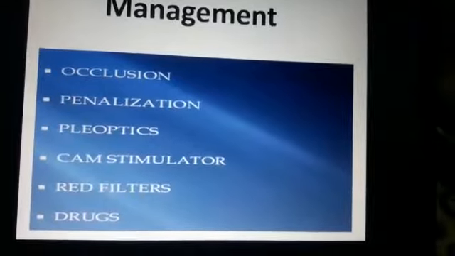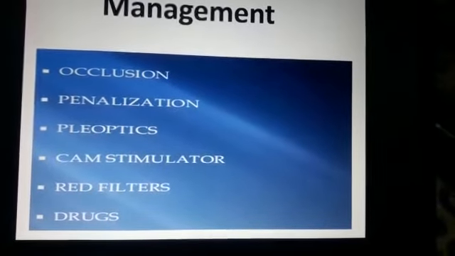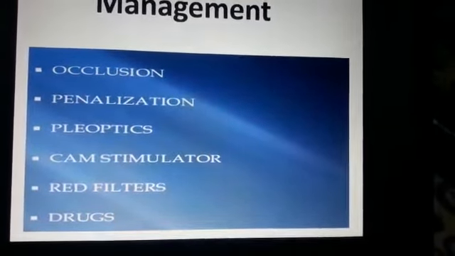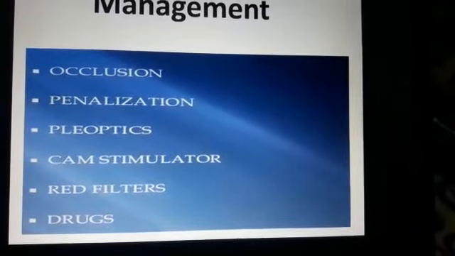Here is the management of amblyopia. First one is occlusion, then penalization, pleoptics, chemostimulation, red filter and drugs. In occlusion, we just patch the better eye so that the affected eye can work harder. It can be partial or complete. We can occlude the eye for 8 hours or for 2 hours. Then there is the penalization process, in which we penalize the eye with drops like atropine.